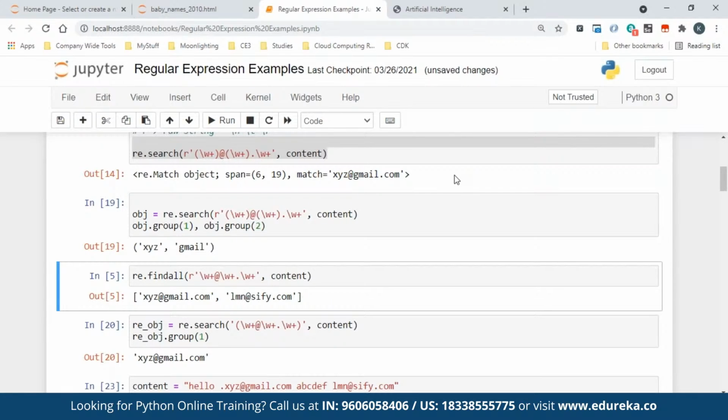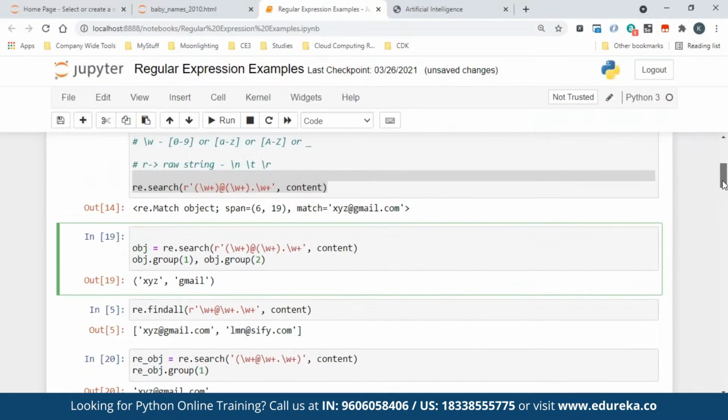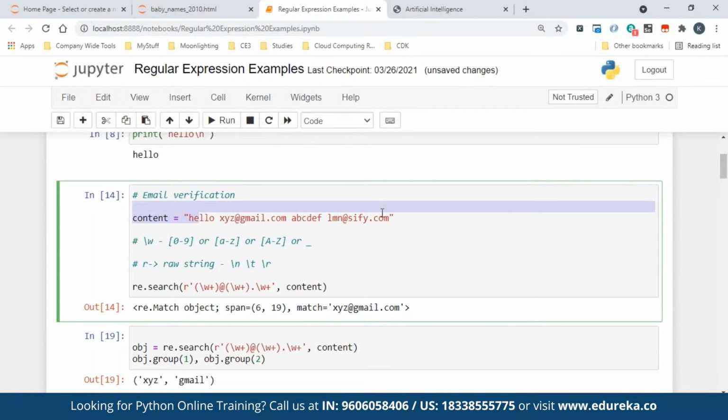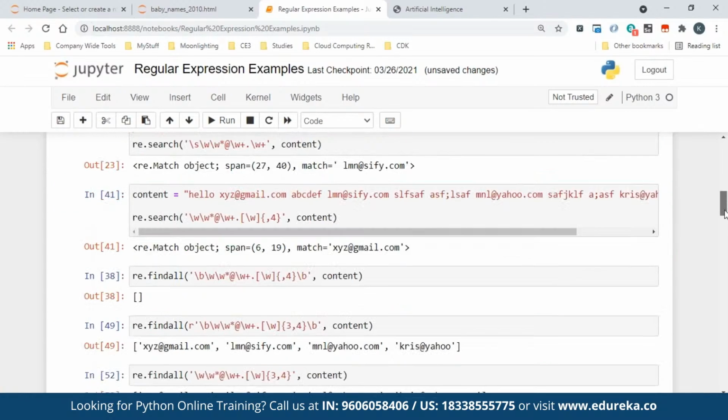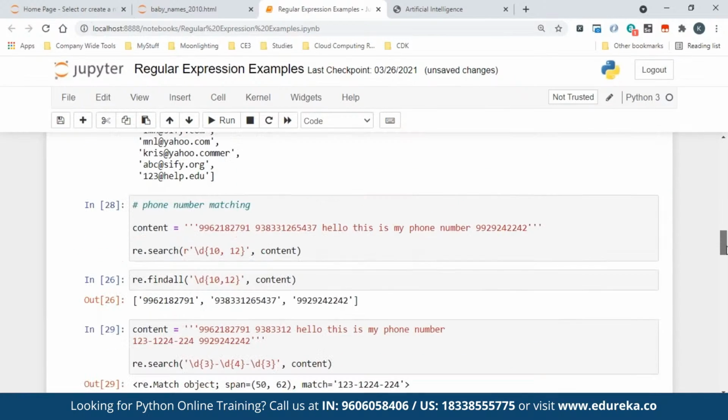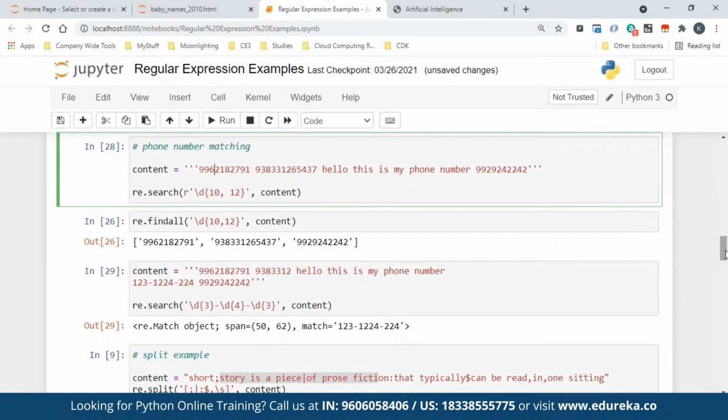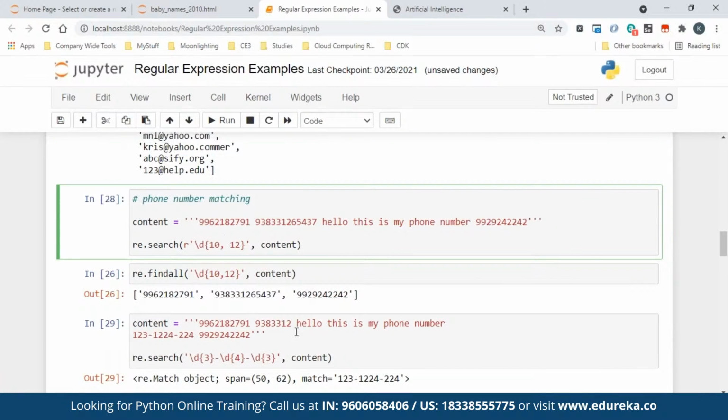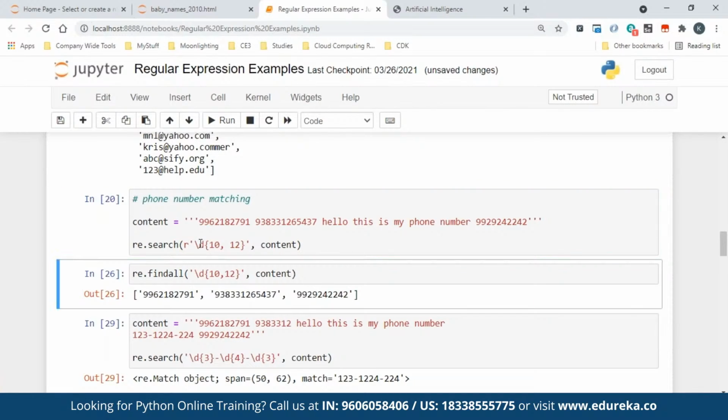Now we are talking about email and phone number. Email we already discussed. That is the first example we discussed from the beginning, how to fetch an email from a string. Phone number, let's look at phone number. Let's say this is your Indian phone numbers, and we will see US phone numbers also. As you know, Indian phone numbers are of 10 digits, isn't it? So these are the 10 digit numbers. Inside that you have strings also. So how to do that? Here I'm saying re.search and \d{10,12} and get me the content. This is the content you need to look in. Now it is not matching.